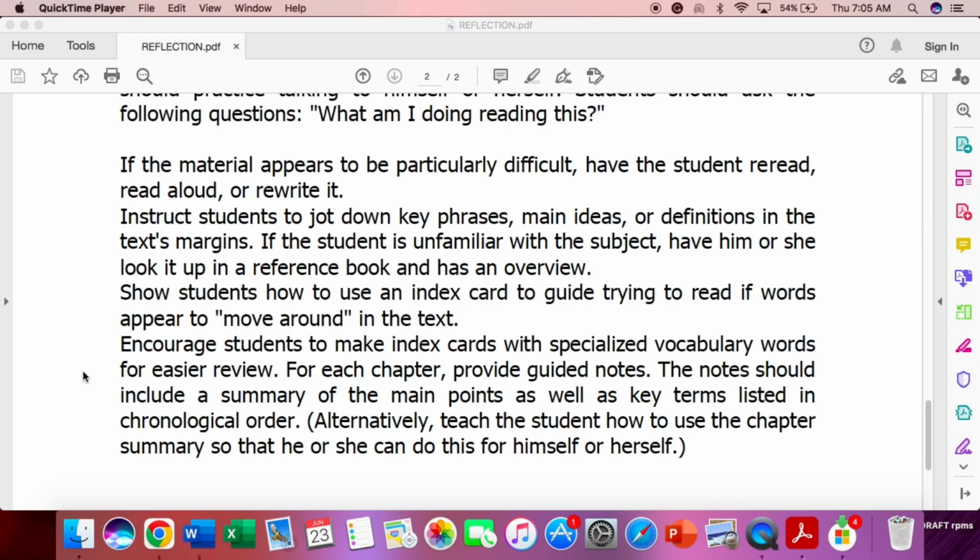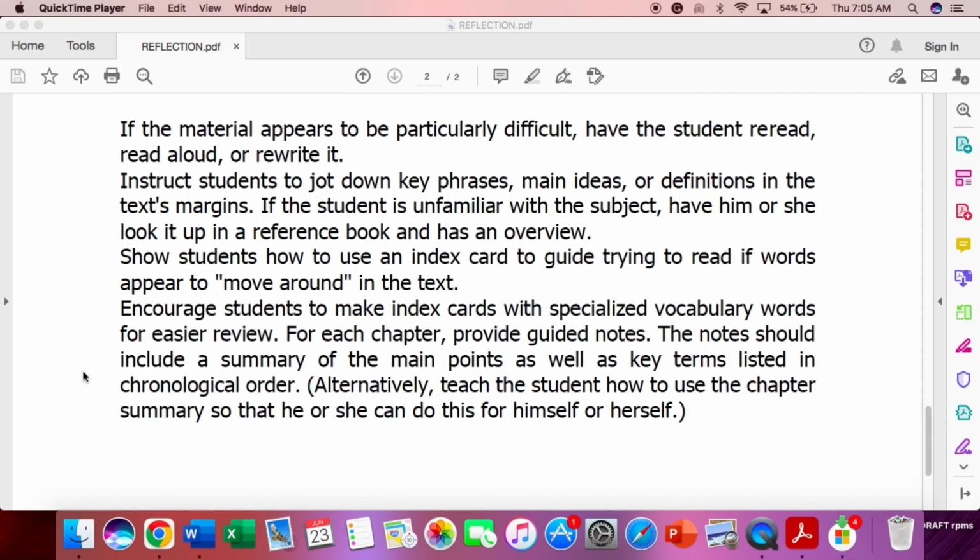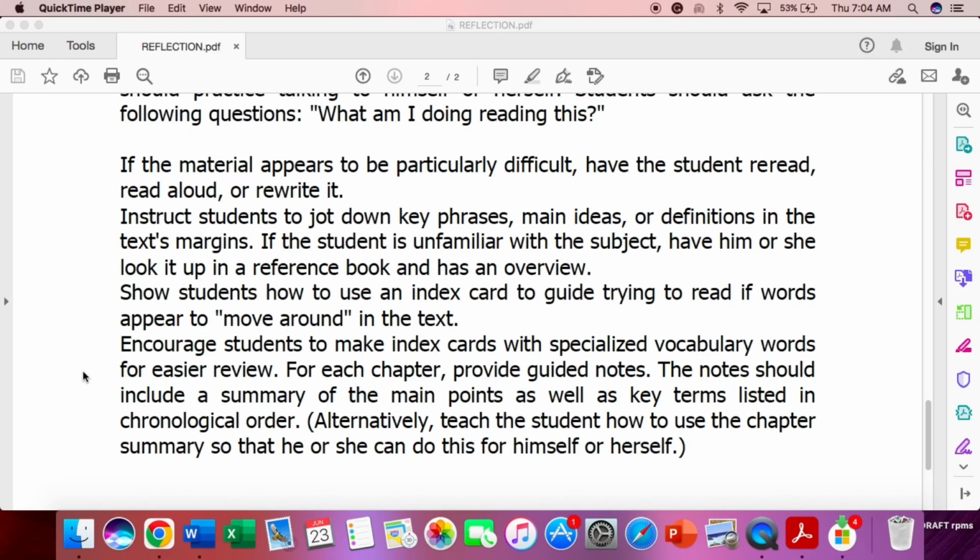Instruct the students to jot down key phrases, main ideas, or definitions in the text margins. If the student is unfamiliar with the subject, have him or her look it up in a reference and have an overview. Show students how to use an index card to guide their reading if words appear to move around in the text.